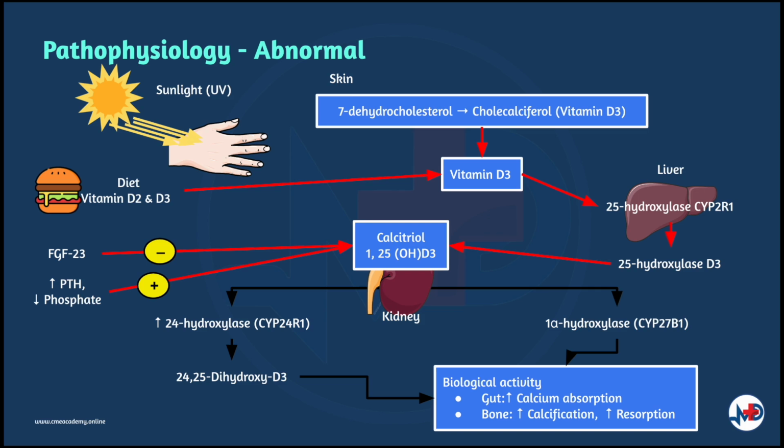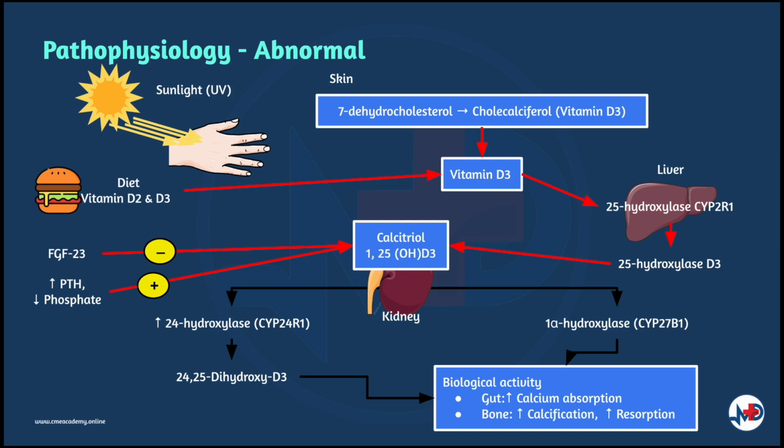The primary source of vitamin D in humans is photoactivation in the skin of 7-dehydrocholesterol to cholecalciferol, which is then converted first in the liver to 25-hydroxy vitamin D and subsequently in the kidneys by the enzyme 1-alpha hydroxylase to 1,25-dihydroxy vitamin D. Regulation of the latter step is by parathyroid hormone and phosphate, and feedback inhibition is by the activated vitamin D.